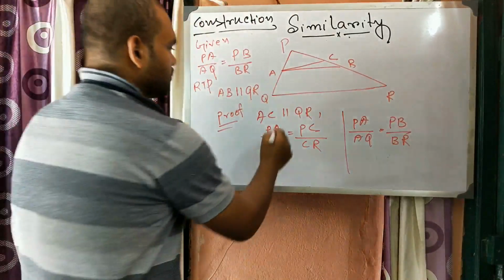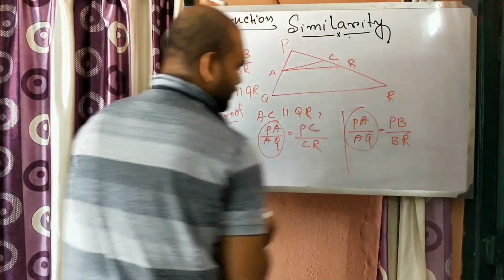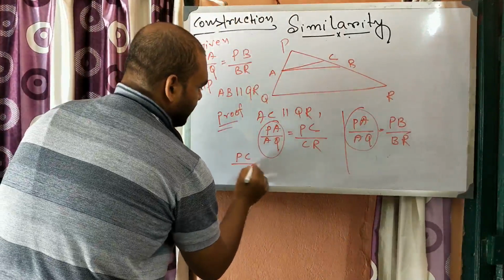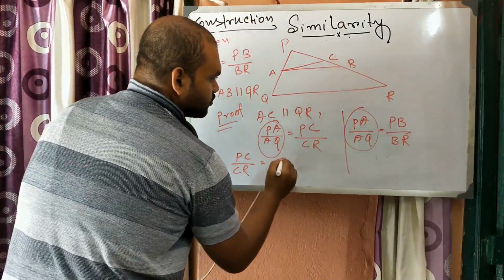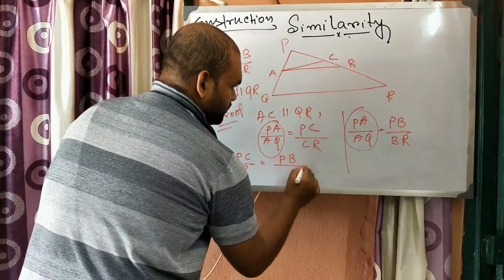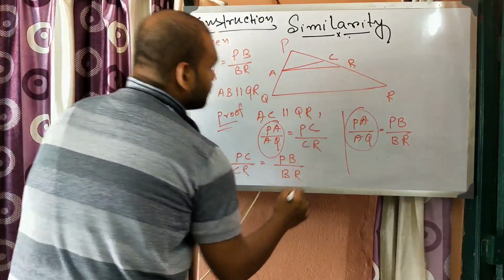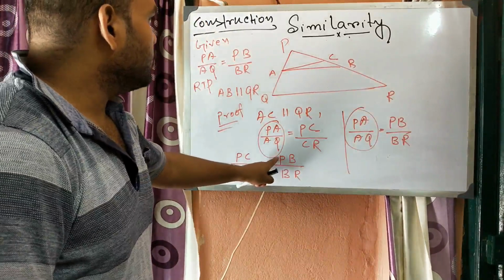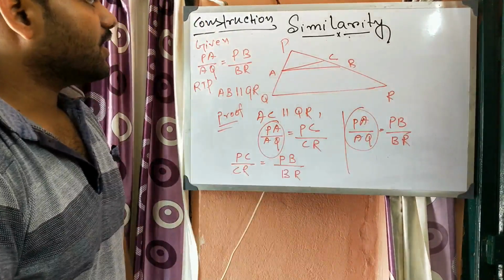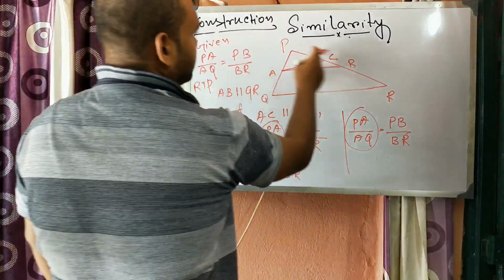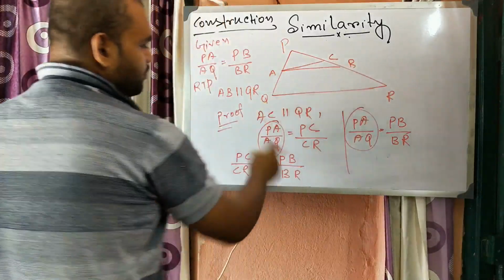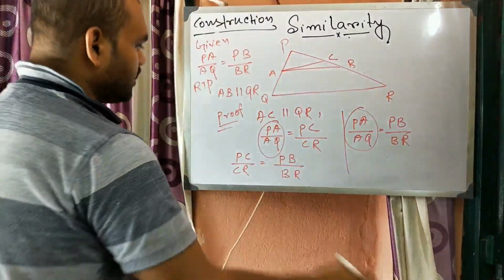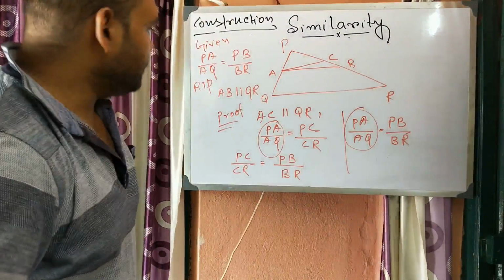So these two terms are the same. So we can write down PC/CR = PB/BR. Now add 1 on both sides.